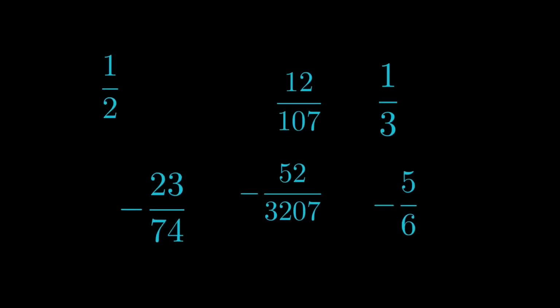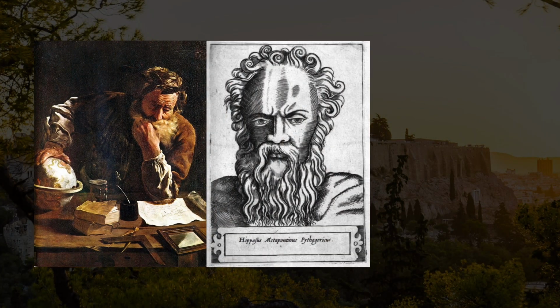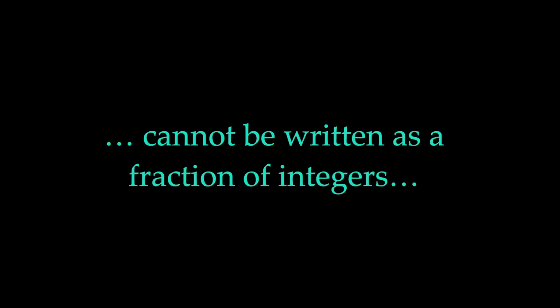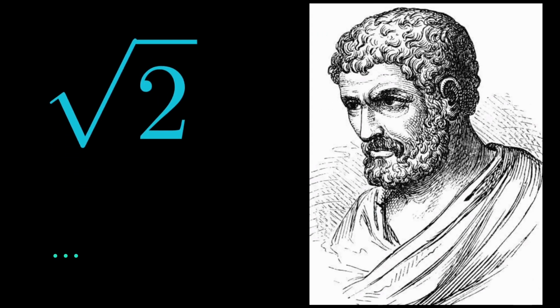Rational numbers can be written as a fraction of two integer numbers. But already at the times of ancient Greece, the philosophers knew that there are numbers which cannot be written as such a fraction of integers. Those numbers are called irrational, and Euclid found a proof for the irrationality of the square root of 2. But let's go back to pi.